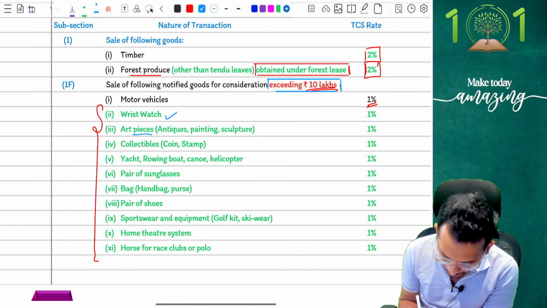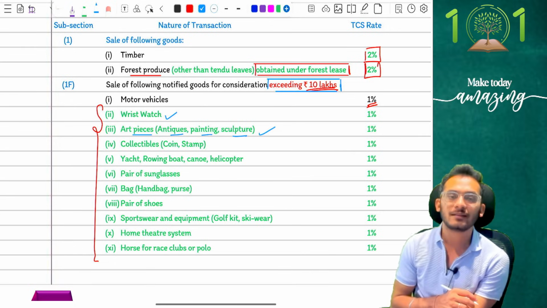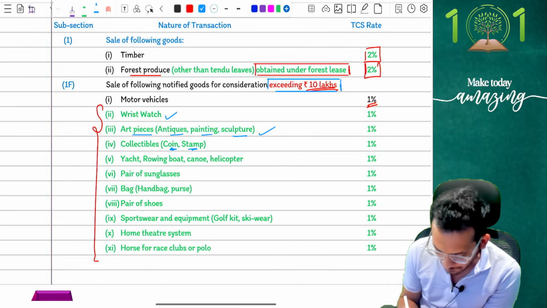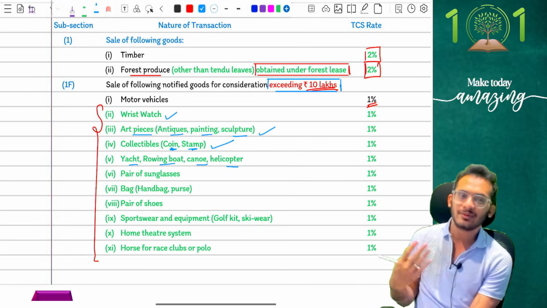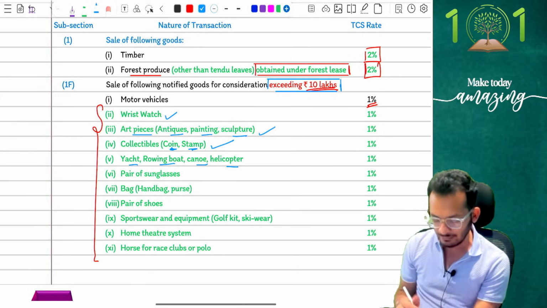Next, any kind of art pieces, antiques, paintings, sculptures with a value exceeding 10 lakh rupees are liable for 1%. Third, collectibles like coins and stamps are liable for 1%. Yachts, boats, canoes, helicopters, any kind of luxury things, things you want for a farmhouse and all, we take and go. So all those things, 1%.